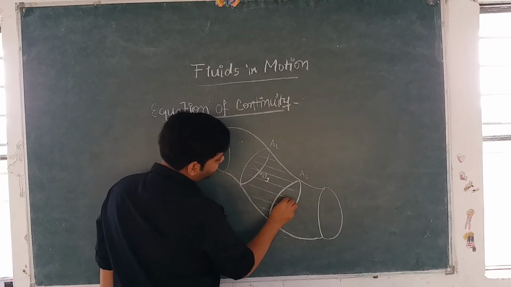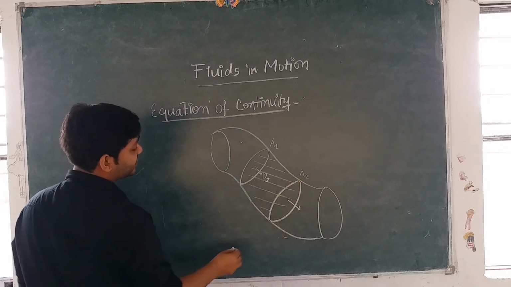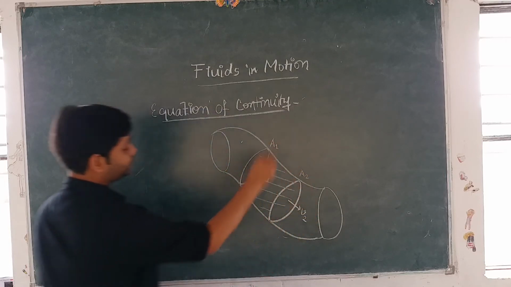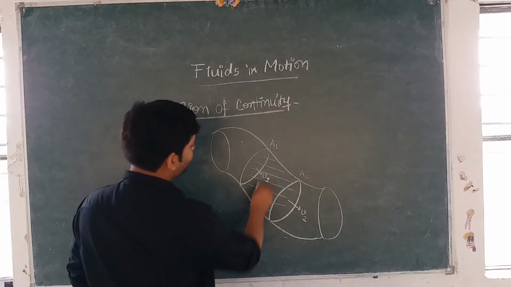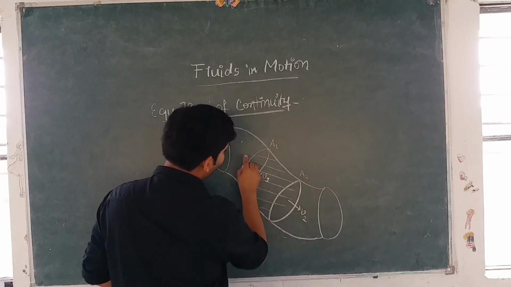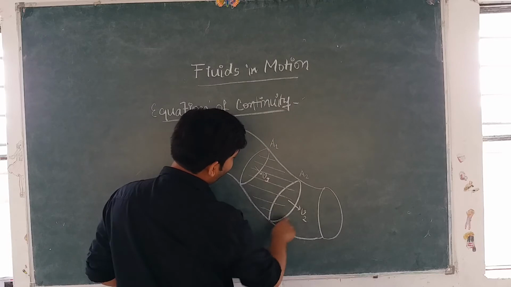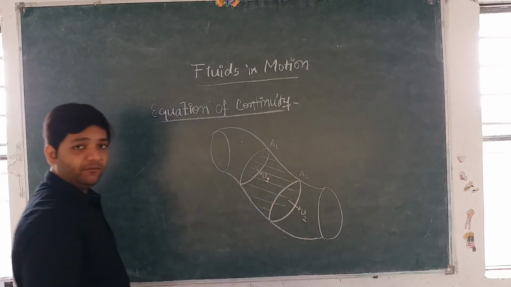And let's say the velocity of the fluid when it exits this cross-sectional area is v2. So this is cross-sectional area A1, this is cross-sectional area A2, and the fluid enters A1 with velocity v1 and exits A2 with velocity v2.